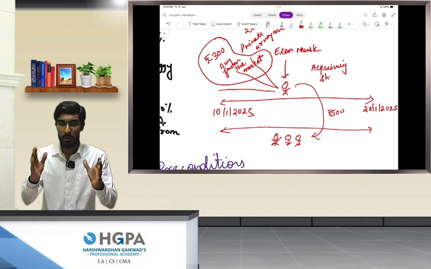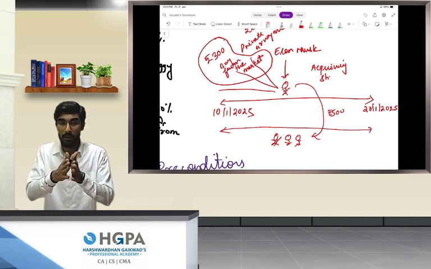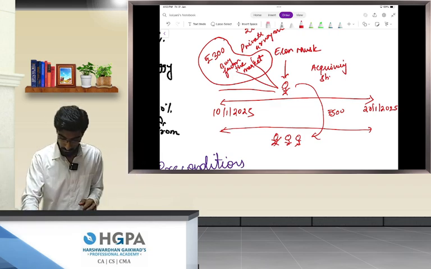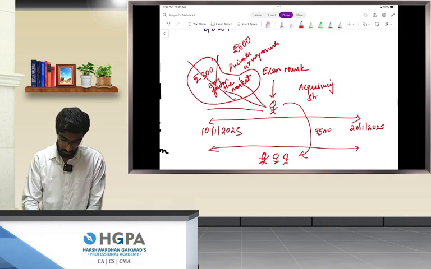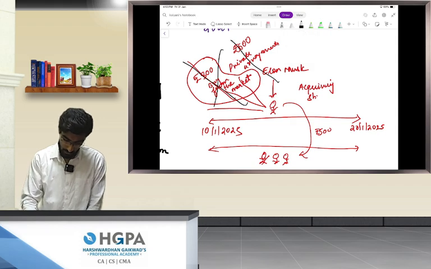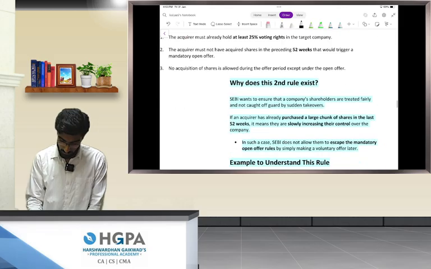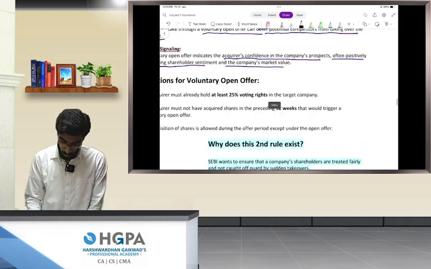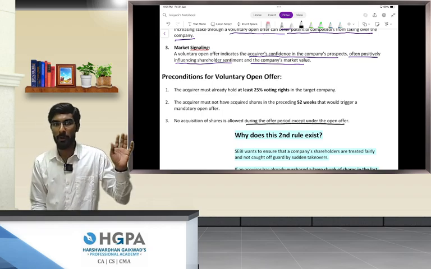Okay, so Elon Musk the acquirer, if he wants to acquire shares, he can only acquire under the offer. You can take a quick screenshot, people. This is not allowed. Only this is allowed. No acquisition of shares is allowed during the offer period except under the open offer.